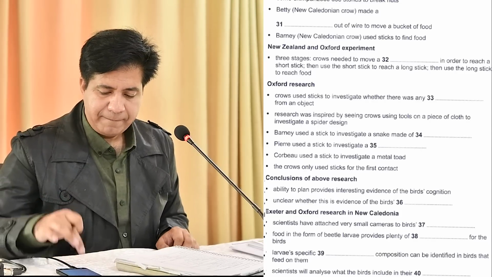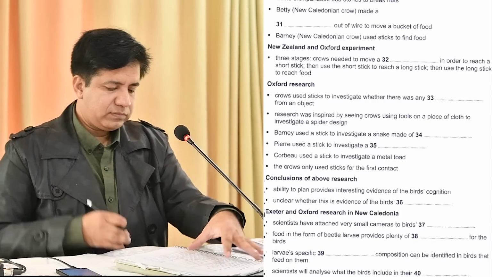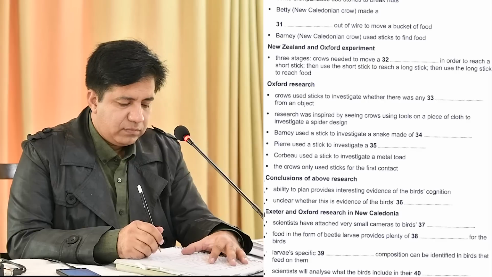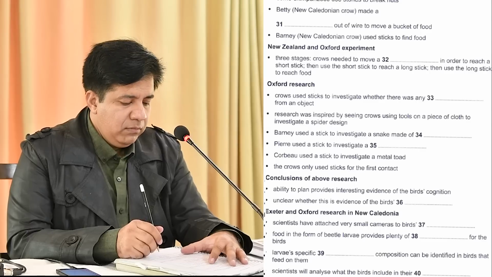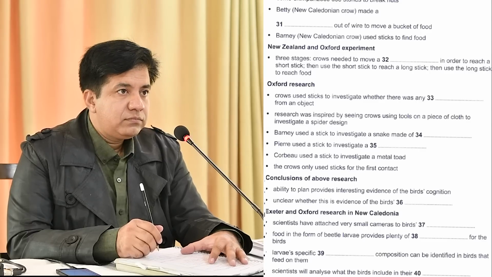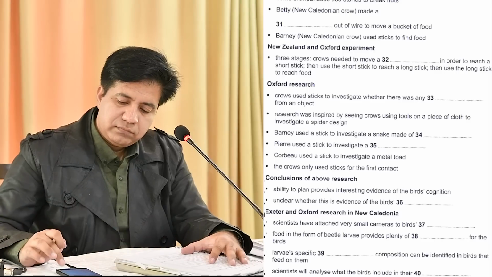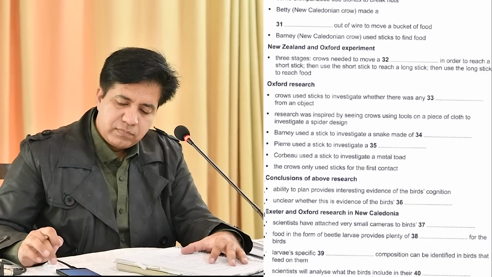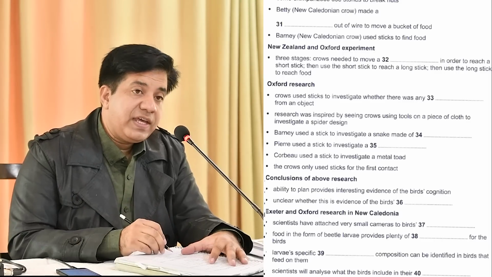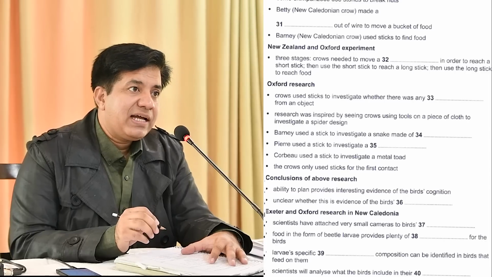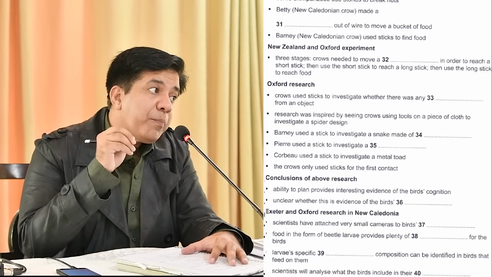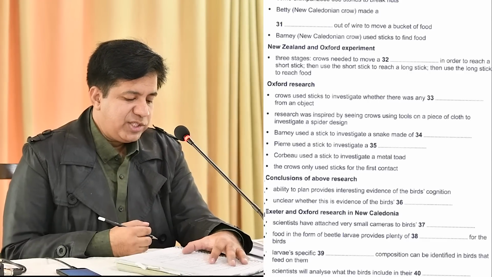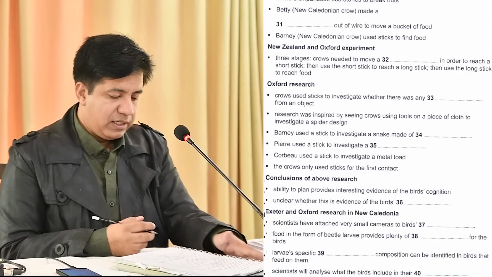This would mean that they wouldn't have to spend most of their waking time searching for food, as most animals do. The beetle larvae have a distinct chemical makeup, which can be traced through the feathers and blood of birds that eat them. Distinct chemical makeup. Answer is chemical. And for makeup, they use the word composition. Exactly. Distinct and specific. Right?